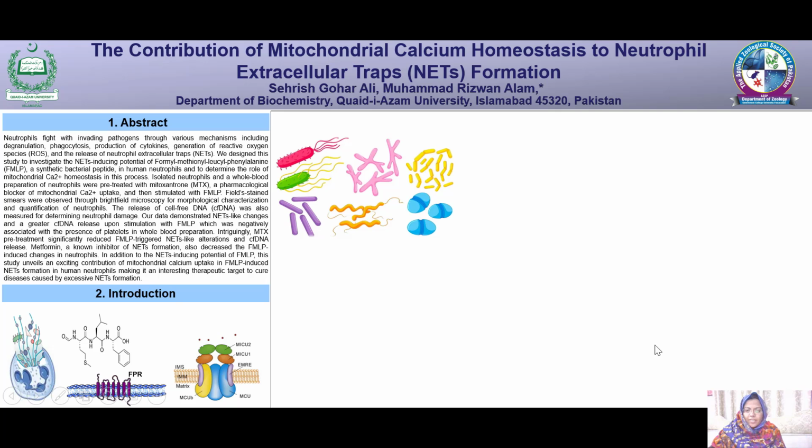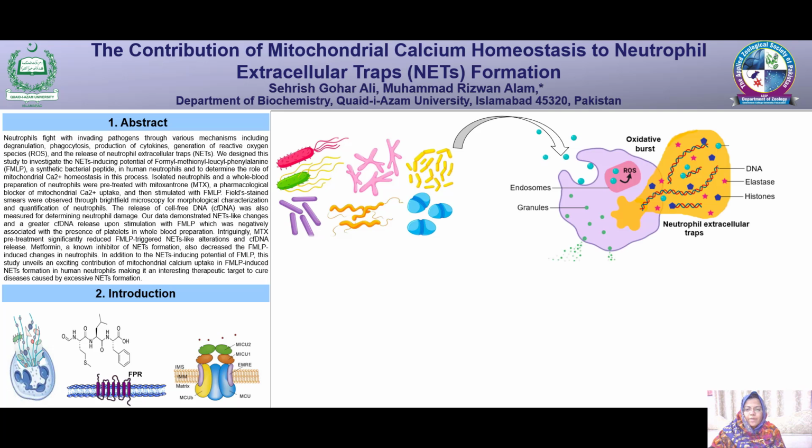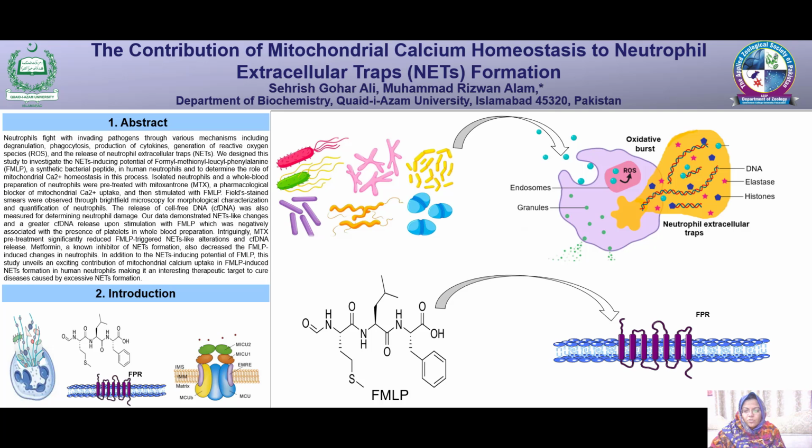Now, in bacterial infections, the endotoxins and formylpeptides that are released by bacteria result in the oxidative burst, leading to formation of neutrophil extracellular traps. In this study, we have used a mimic of bacterial formylpeptides known as formylmethionyl-leucyl-phenylalanine, FMLP, that is known to bind the formylpeptide receptors on neutrophils and cause various neutrophil functions that are similar to bacterial formylpeptides.